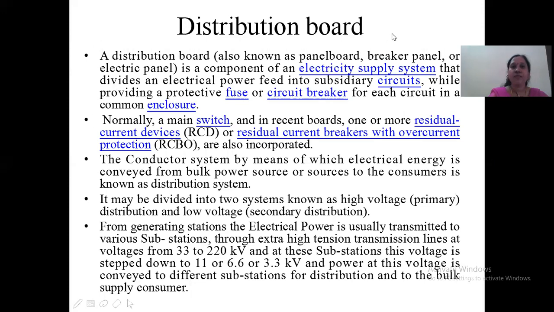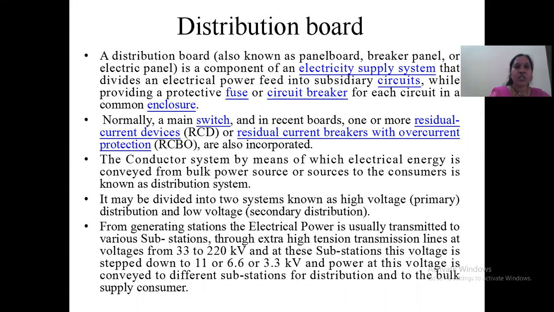Okay, fine. Next, coming to the distribution board. This distribution board is like a system which is going to distribute the power to certain regions. We have subsystems like substations. The distribution board is going to distribute the power to each substation, and later the substation is going to deliver the power to the different consumers.